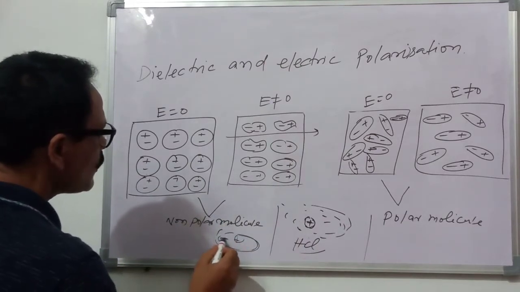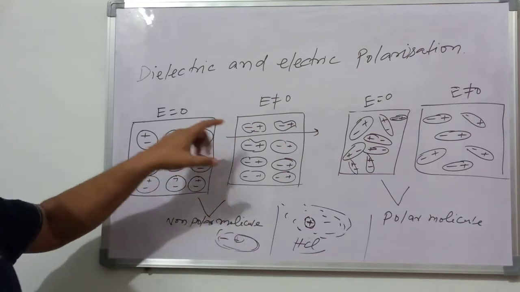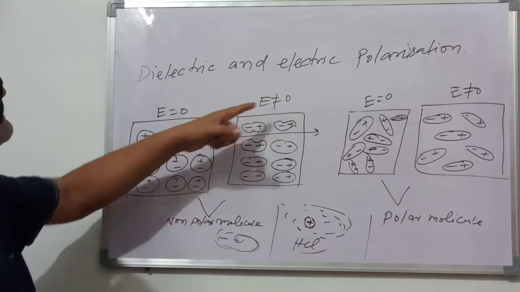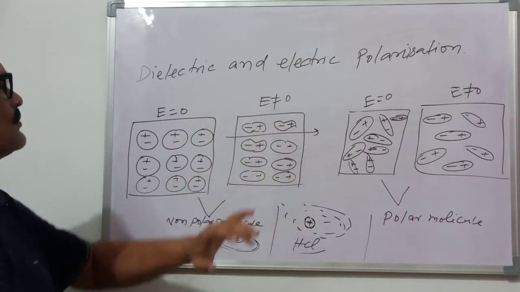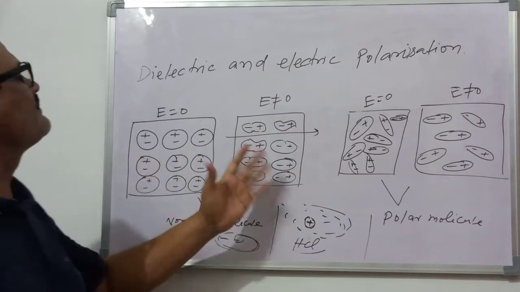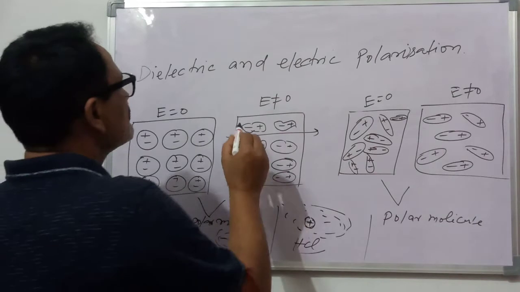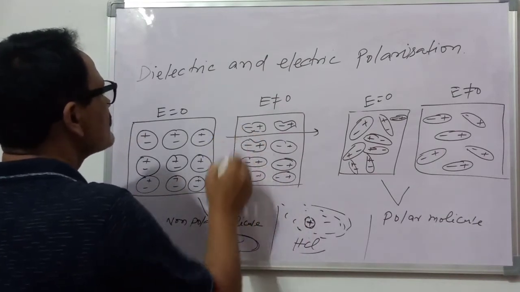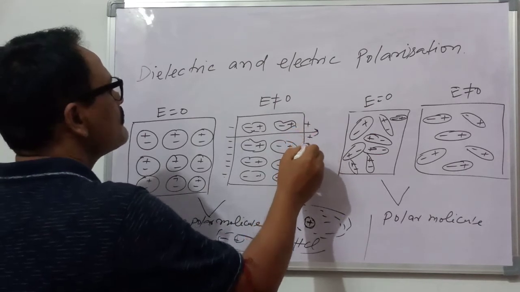So the center of the electrons will shift to the left side. Now due to this external electric field, the individual molecule becomes a dipole, and this is the polar effect, and hence we can say that the net charge of this surface is negative and this is positive.